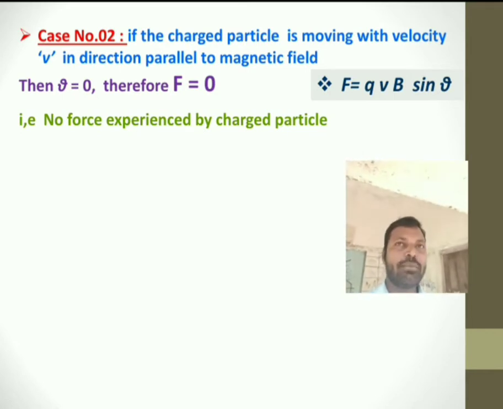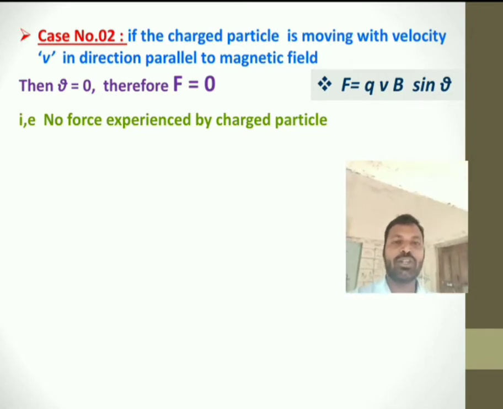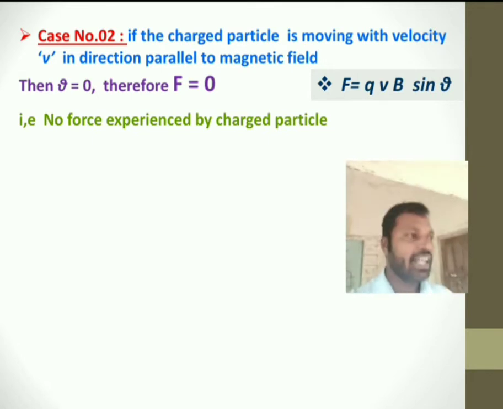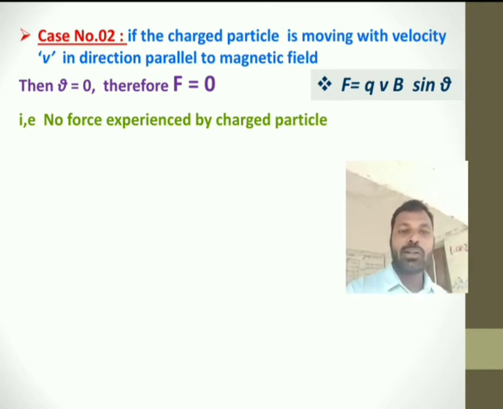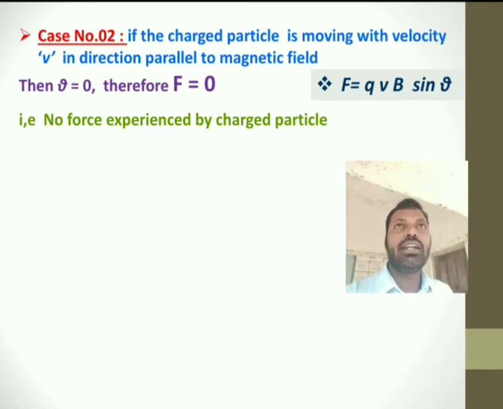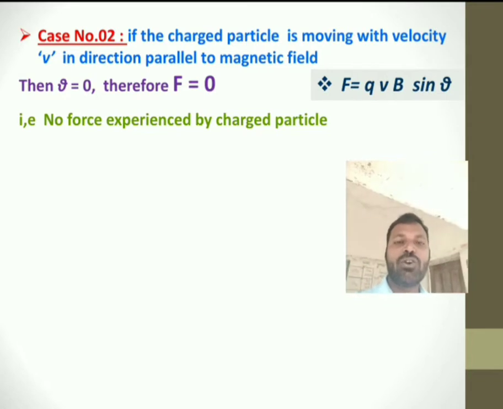Next, let us suppose it is moving anti-parallel to the magnetic field. Anti-parallel means 180 degrees. If the charged particle is moving opposite to the magnetic field, then theta becomes 180, and sin 180 also becomes 0, so again the force is 0. That means if the charged particle is moving along the direction of the field or opposite to the direction, the resultant force is 0. No force is experienced by the charged particle.